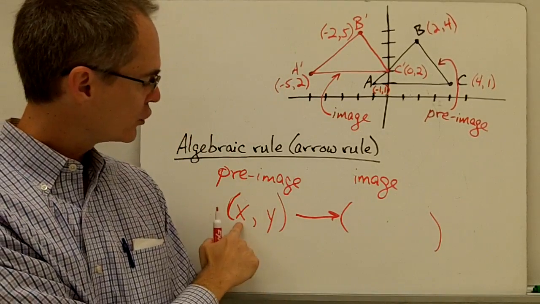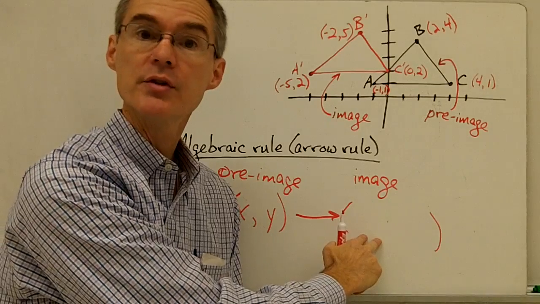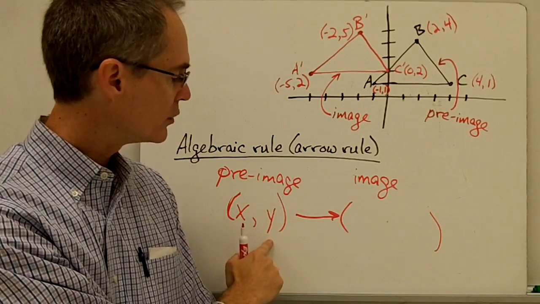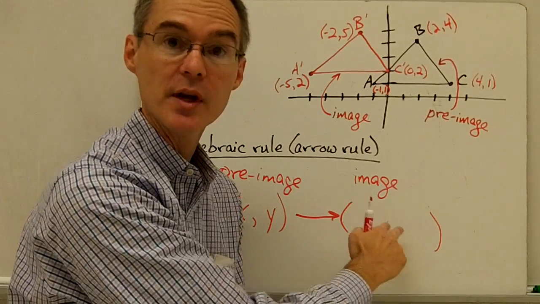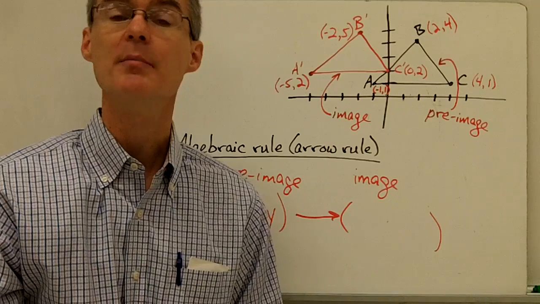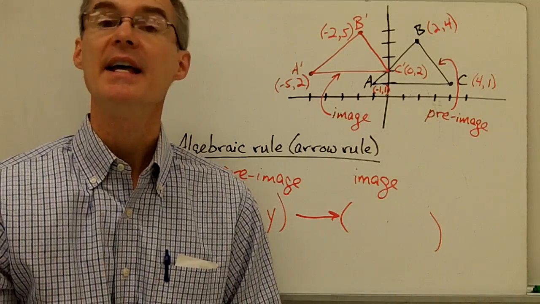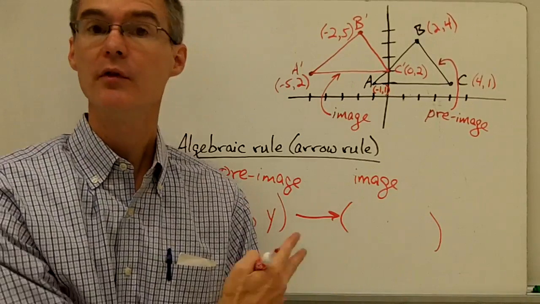What would I need to do to all of my x coordinates on the pre-image to turn them into the x coordinates on my image? What would I need to do to the y coordinates of my pre-image to turn them into the y coordinates of my image? And you can probably figure this out on your own if you think about it for a minute. So pause the video right here and see if you can come up with this algebraic rule for this translation.